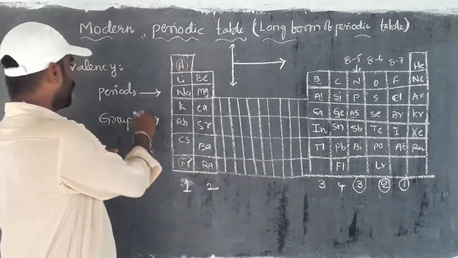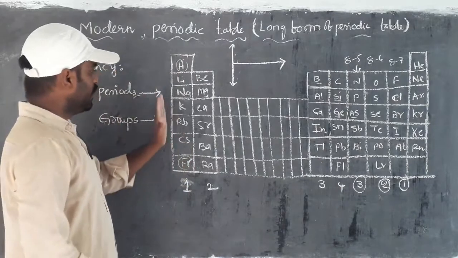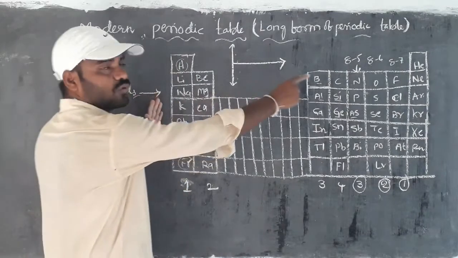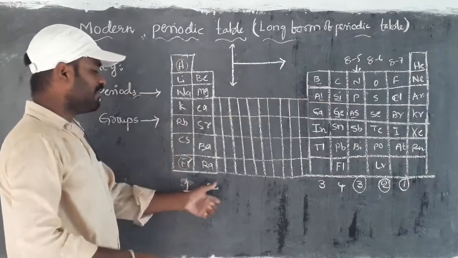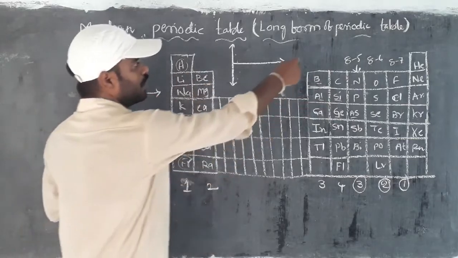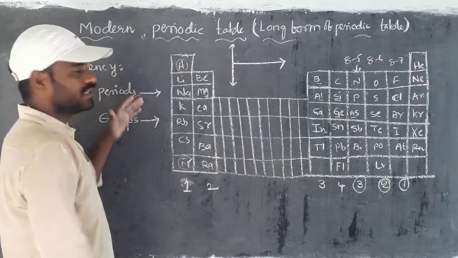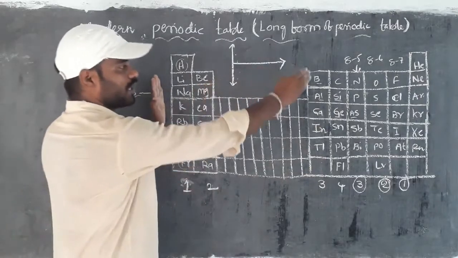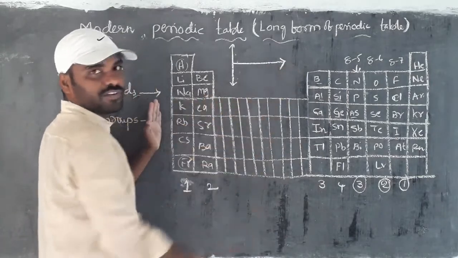Then coming to the periods, how does the valency change? Groups run top to bottom, and each group has a particular valency. The first group is 1, the second group is 2, the 13th group is 3, like that we discussed. Then coming to periods, we are moving from left to right, and each element is present in a different group.